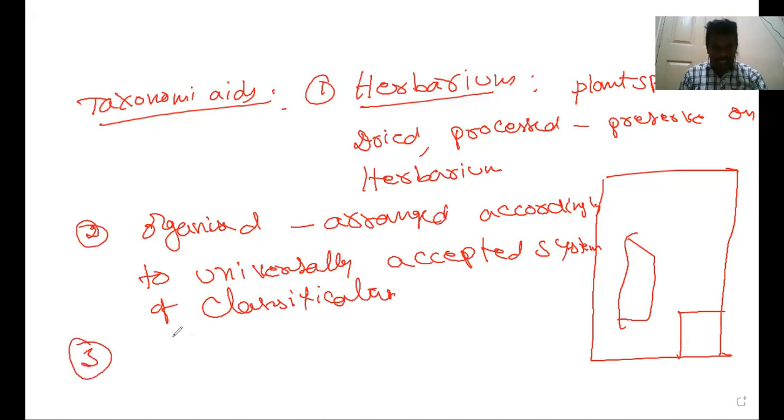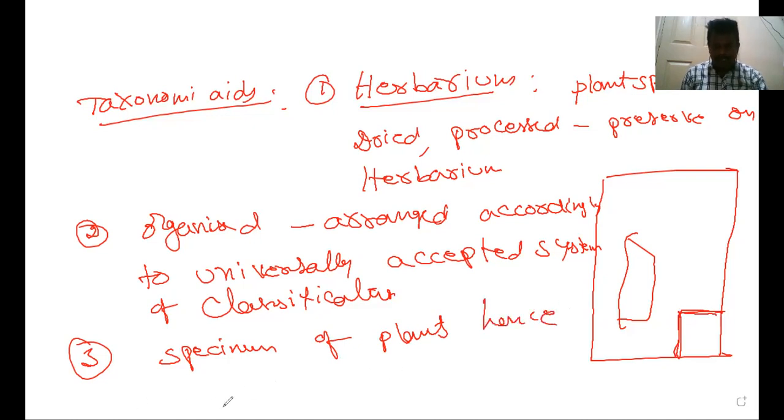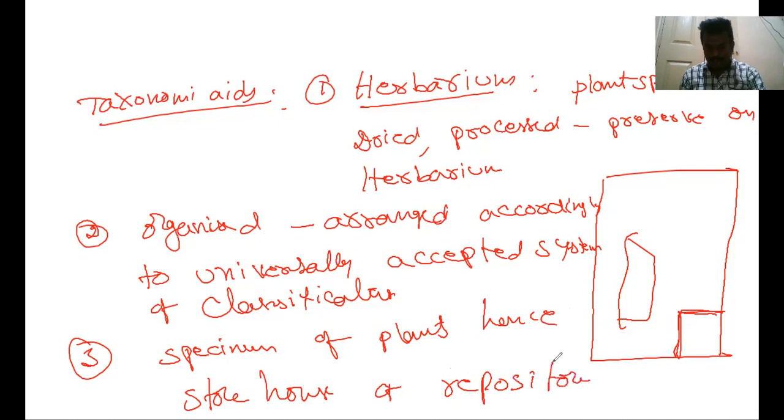Specimens of plants are stored along with their description on herbarium sheets. Hence they become a storehouse, a repository, for future use. In such a way, herbarium sheets are helpful.